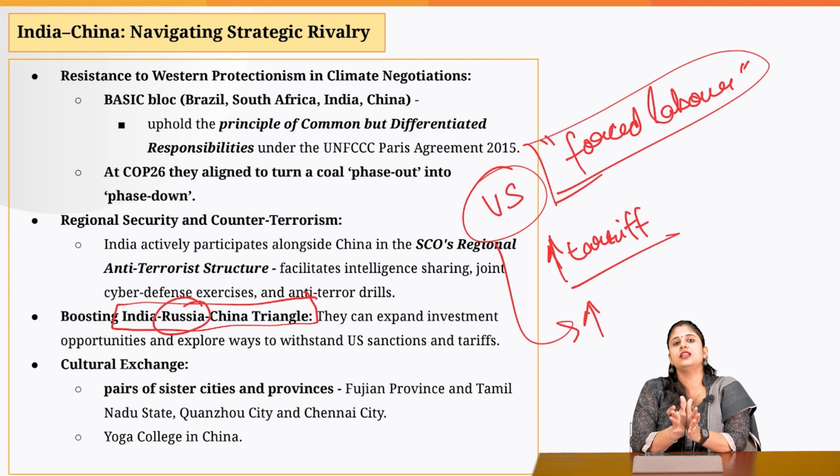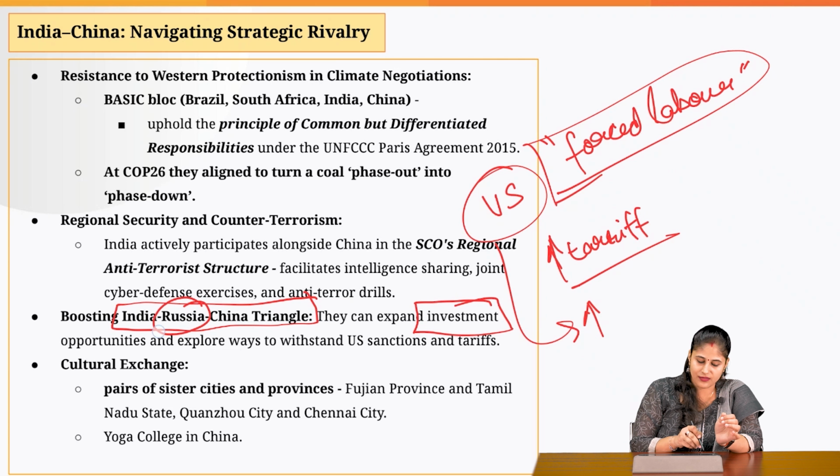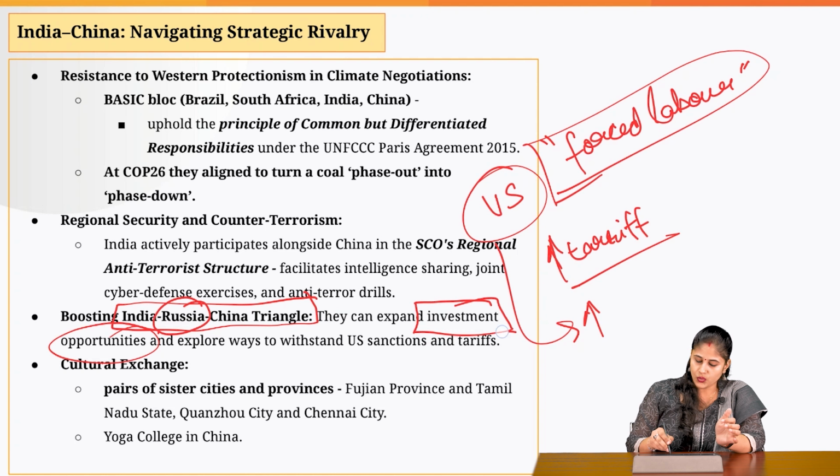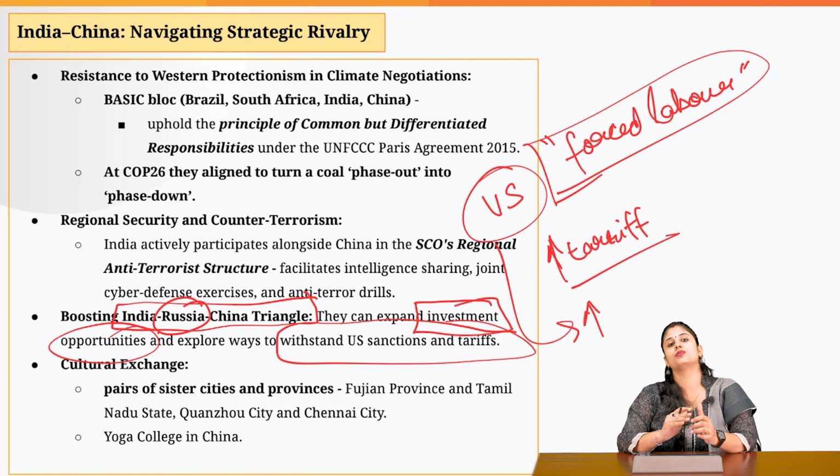So if these three countries come together, they can not just expand their investment and trade among each other, but they can also give a befitting reply to the unilateral sanctions which are imposed by the US time and again.